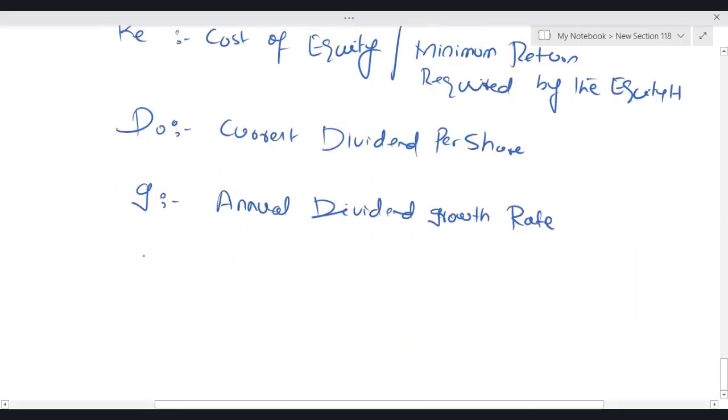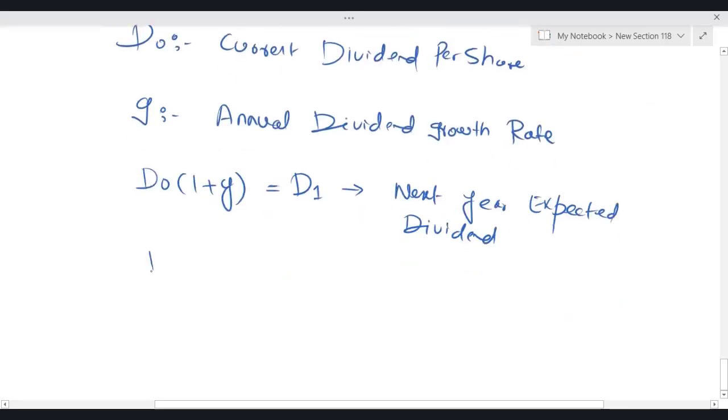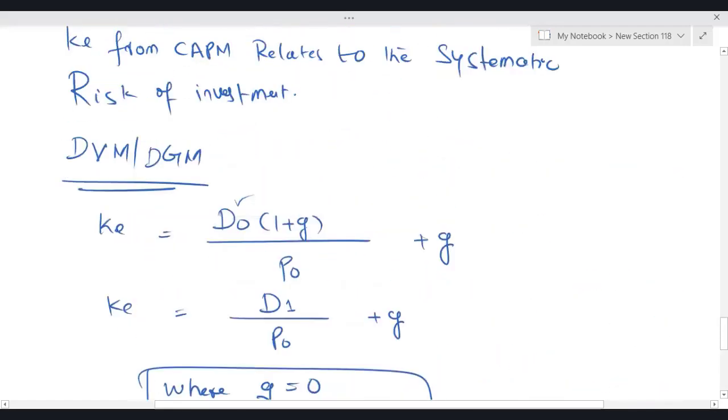Now, a very important point: D naught (1 plus G) is equal to D1, and this D1 is next year's expected dividend. Which means that if this is D24, then 1 plus G will give us D25.